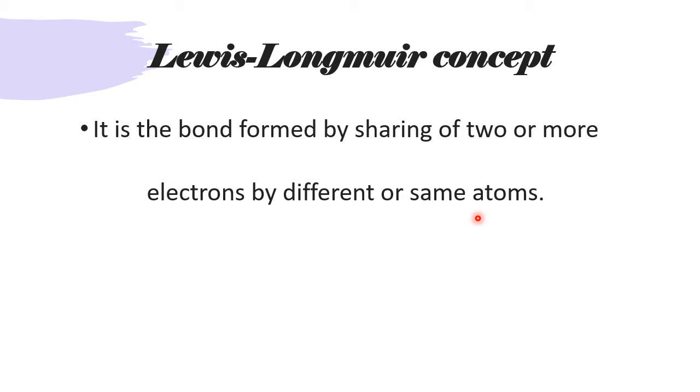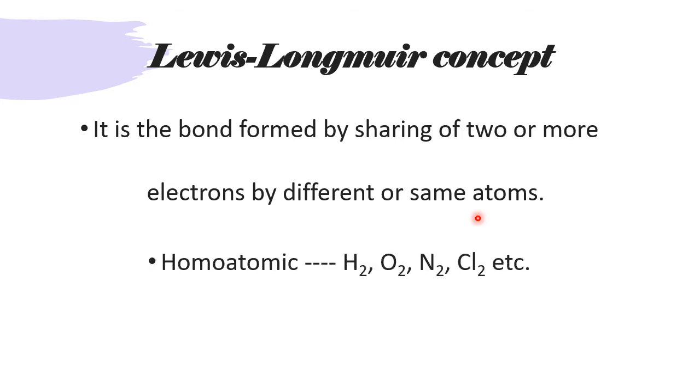So if you see the electronegativity table from the modern periodic table, the difference is less. If the difference is more, for example, sodium and fluorine, the electronegativity difference is more, that time we can expect an ionic bond. So when the electronegativity difference between the two atoms is small, they prefer to go for sharing, which leads to the covalent bond according to the Lewis-Langmuir theory.